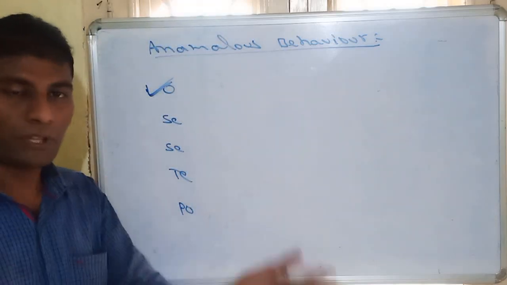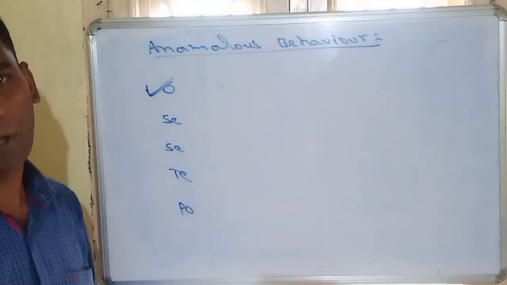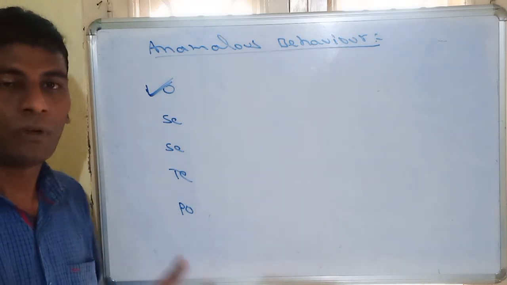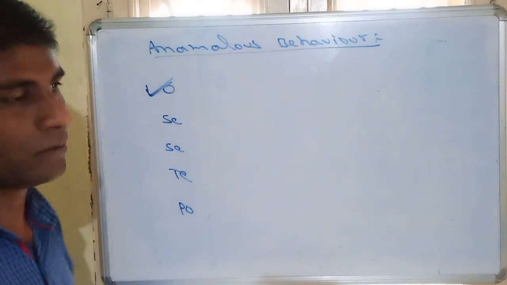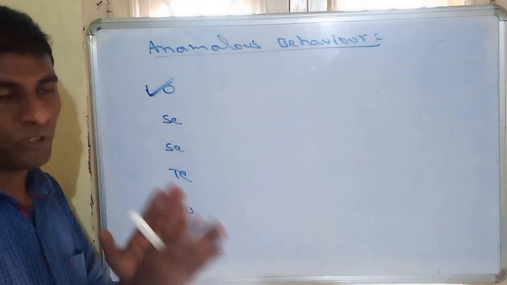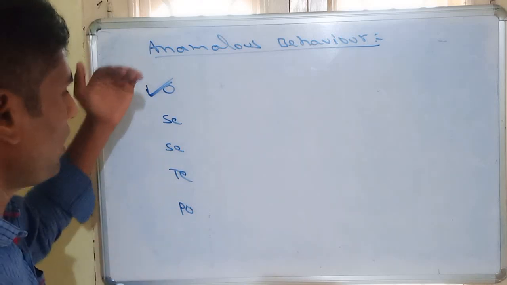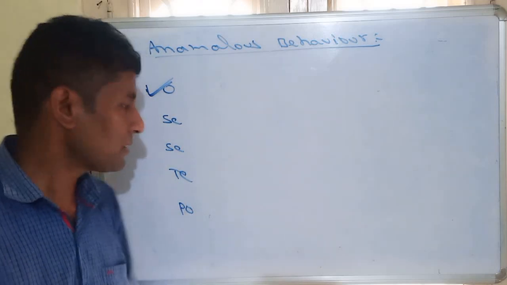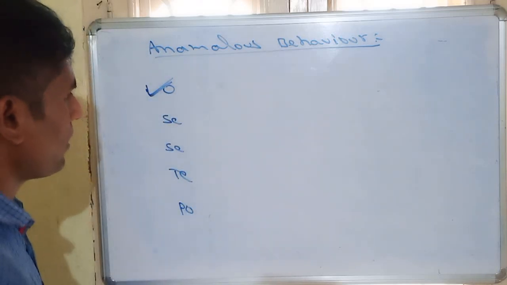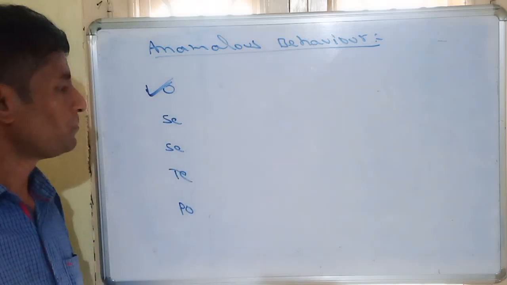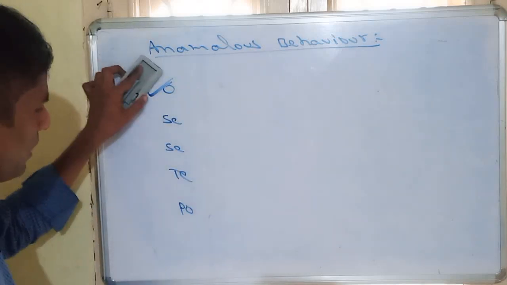Same like in the 15th group, nitrogen will show anomalous behavior. In the 17th group, fluorine will show anomalous behavior. That means in any group, the first element, that means the second period element, will show different behavior than the rest of the elements. That is called anomalous behavior. Anomalous means abnormal. And what is that different behavior?